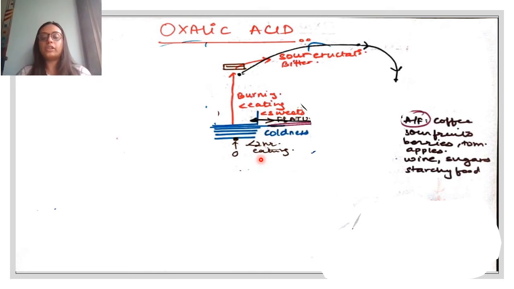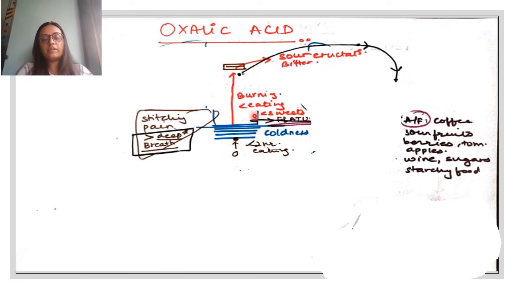So what we have to take home is that there is some sort of ulceration which has aggravation from these food products. Alright. And one more important is that these complaints are better by passing flatus. Okay, this is I think a good viva question as well, that mention the GI modality of oxalic acid: better by passing flatus. We go more ahead with the GIT.